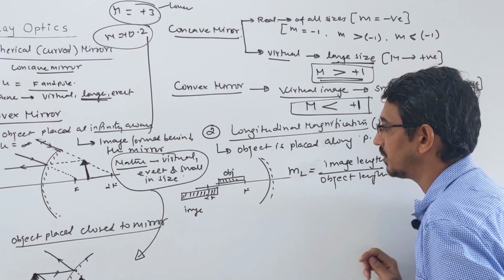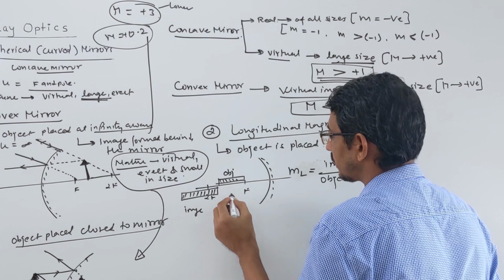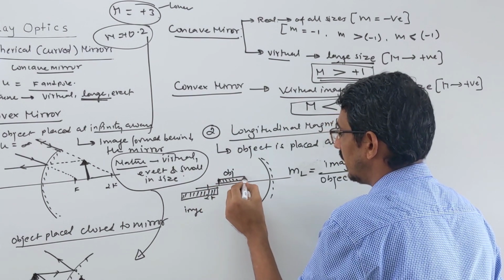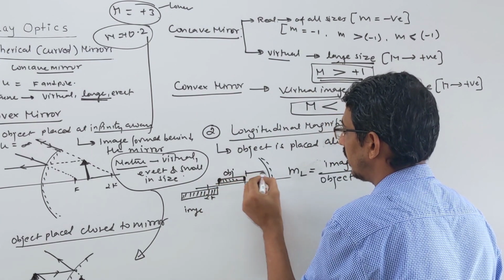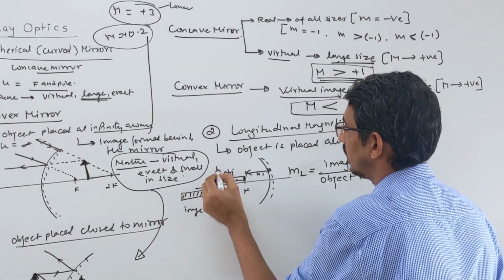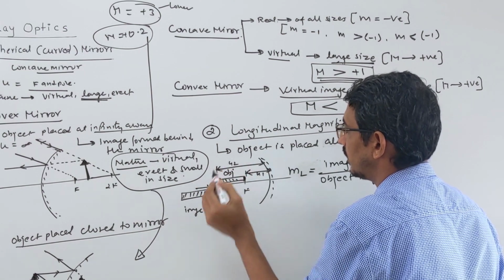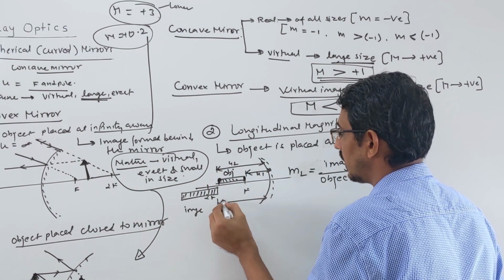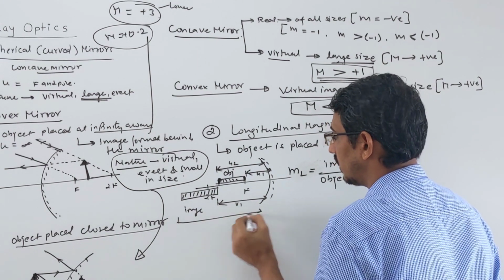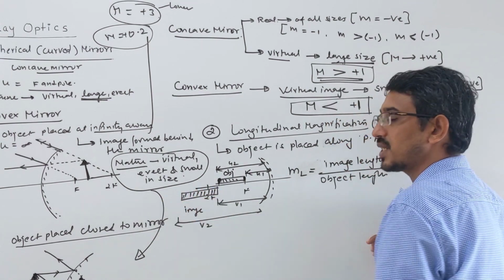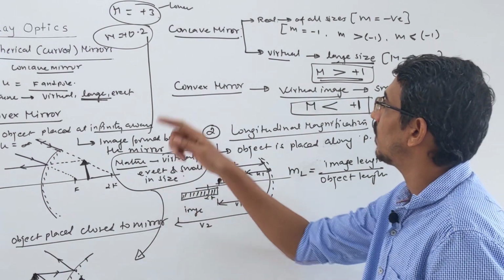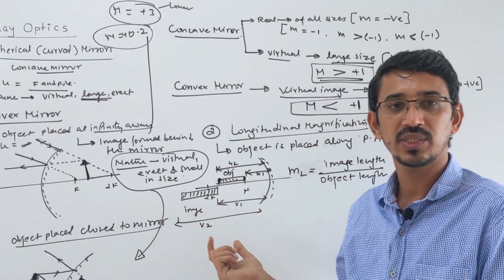And how to answer? Look here. Suppose these are the ends of this object. That is at a distance of u1, that at a distance of u2. The image is at a distance of v1, and that at a distance of v2. First and last ends you are checking. Okay, the same formulas only, you have to use the mirror formula to answer these questions.